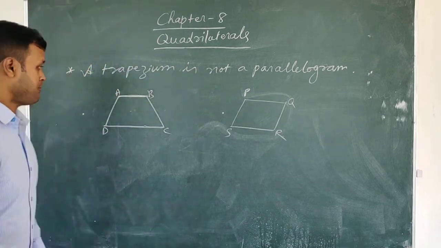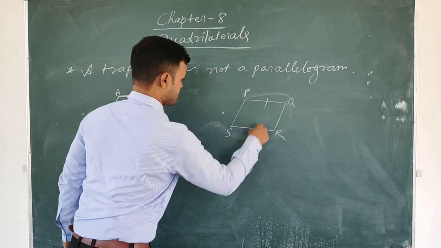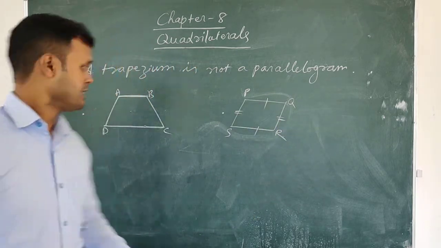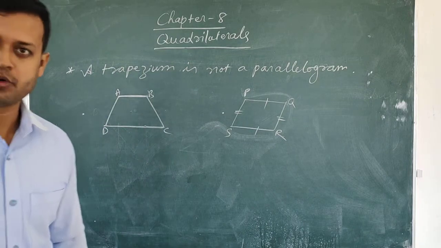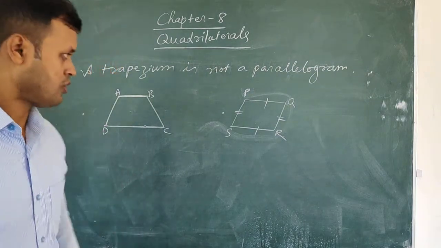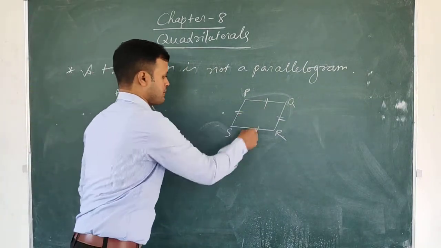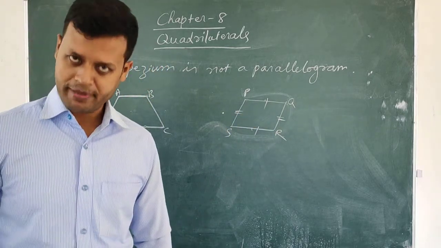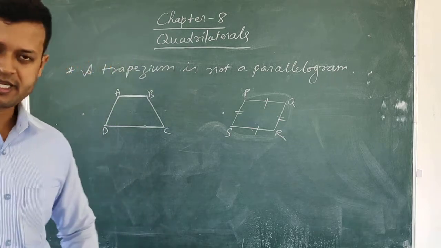In a parallelogram, this one and this one are equal, and this side and this side are equal. Both pairs of opposite sides are equal. In a trapezium, are both pairs of opposite sides equal? No. And also, in a parallelogram, both pairs of opposite sides are parallel. In a trapezium, are both pairs of opposite sides parallel? No. Did you understand?